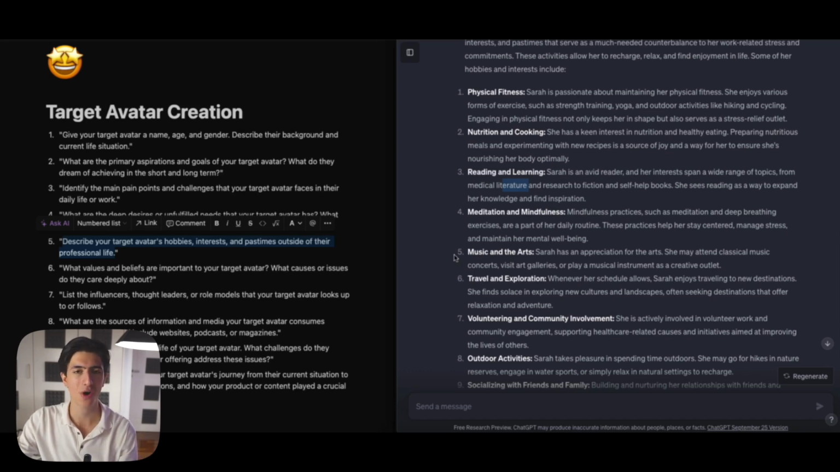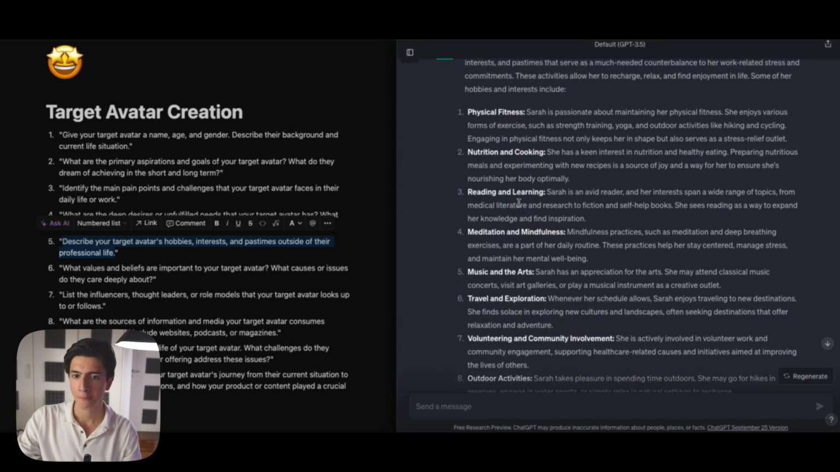So you can see that this target avatar right here is consciously trying to increase her health, right? With physical fitness, nutrition, reading, meditation. So you can see that our target avatar is concerned about her health. She wants to optimize her health, all right? This is why this is the optimal target avatar for our content. We're talking about a surgeon because we're selling fitness content for surgeons, right? And we're talking about surgeons that are actually passionate about their health and they want to take their health to the next level. So this is exactly our target avatar right here.